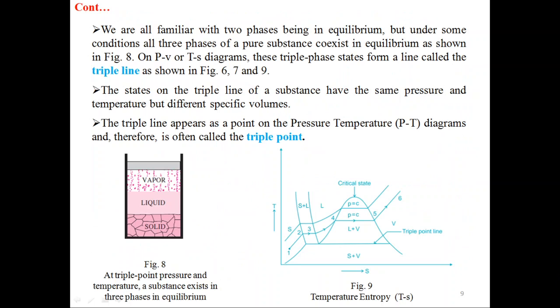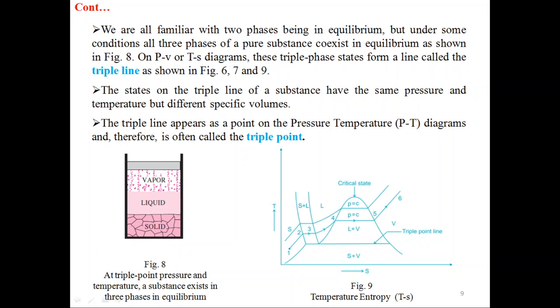We are all familiar with two phases being in equilibrium, but under some conditions all three phases of a pure substance coexist in equilibrium, as shown in figure 8. So in figure 8, at the triple point pressure and temperature, the substance exists in three phases in equilibrium: solid, liquid and vapor.